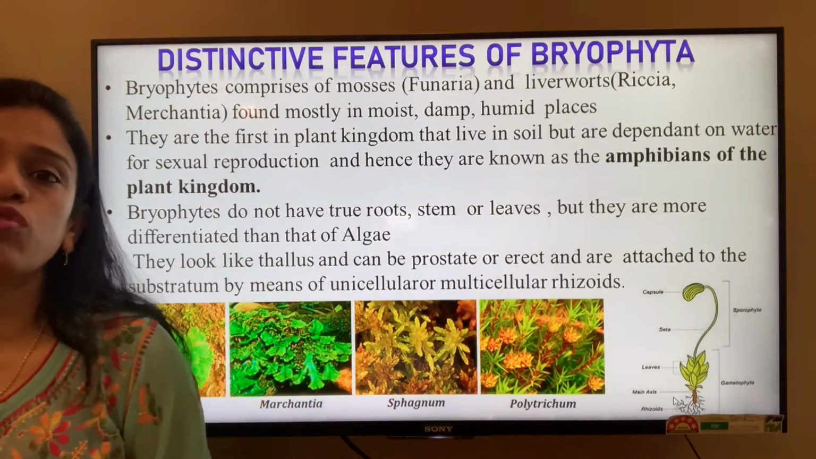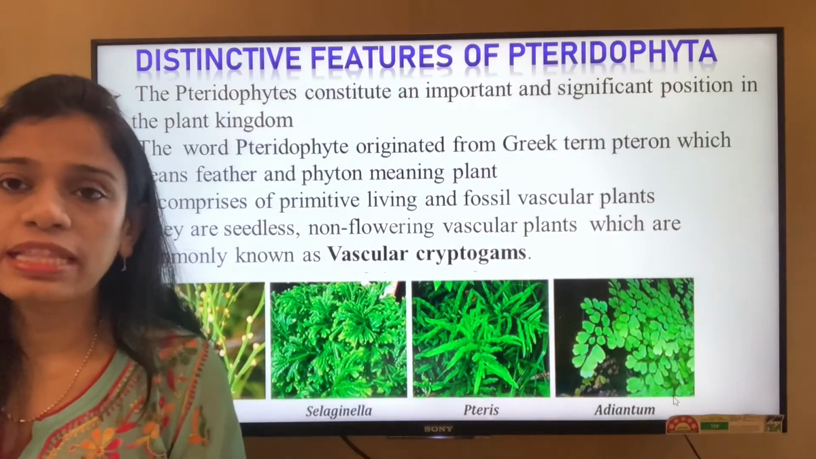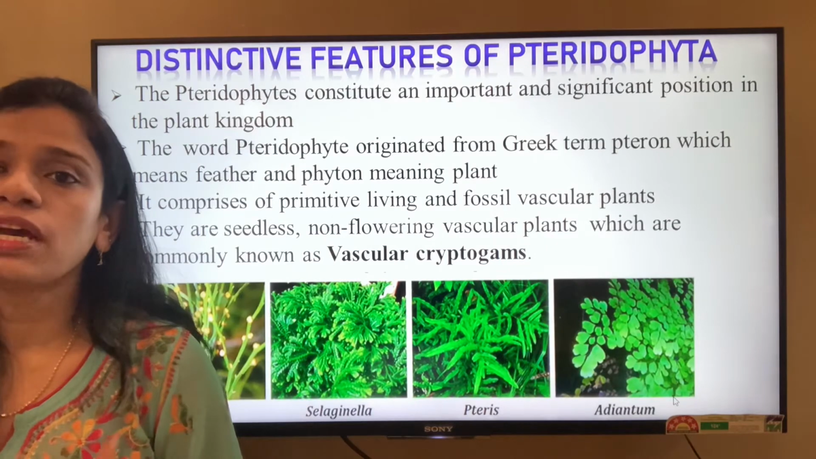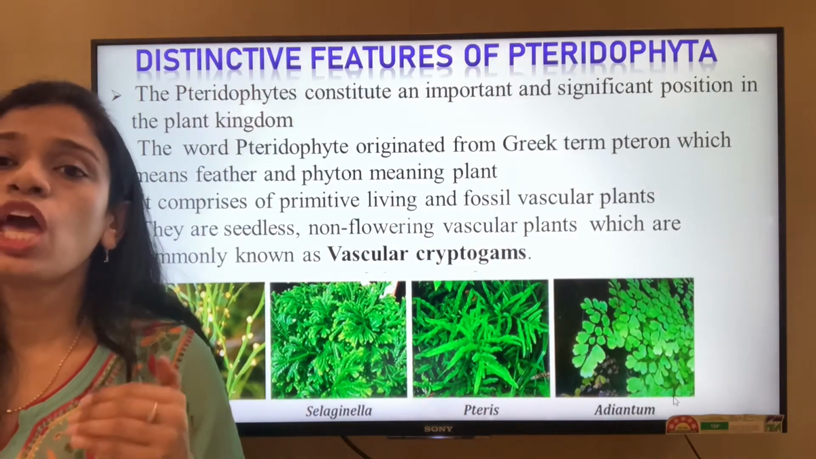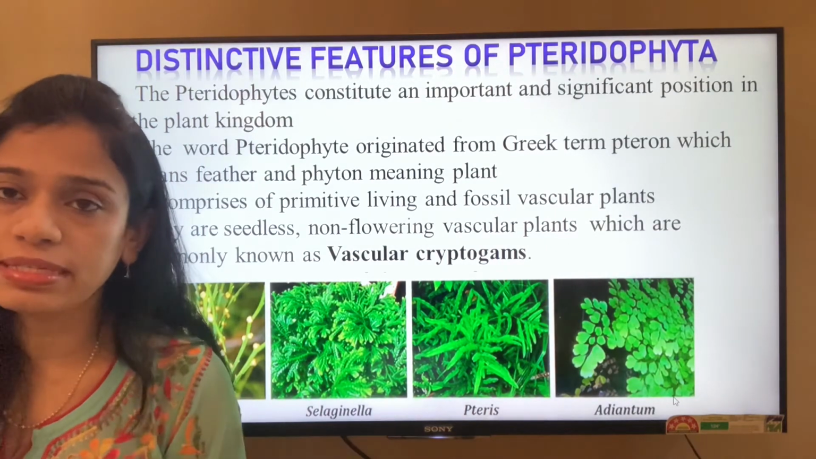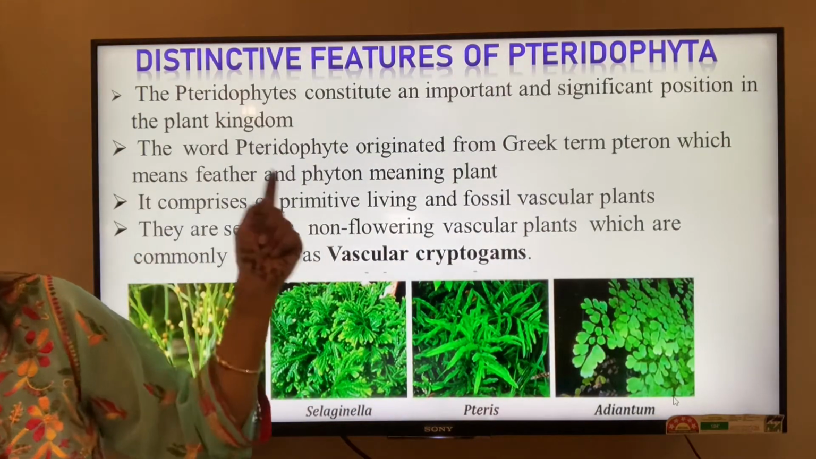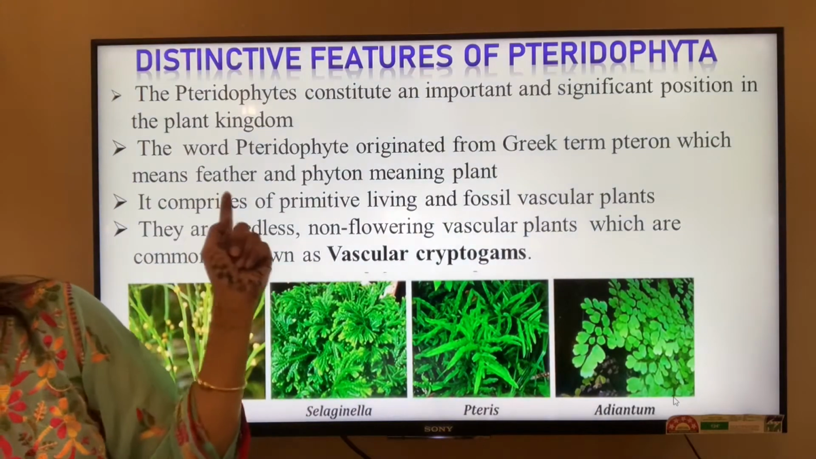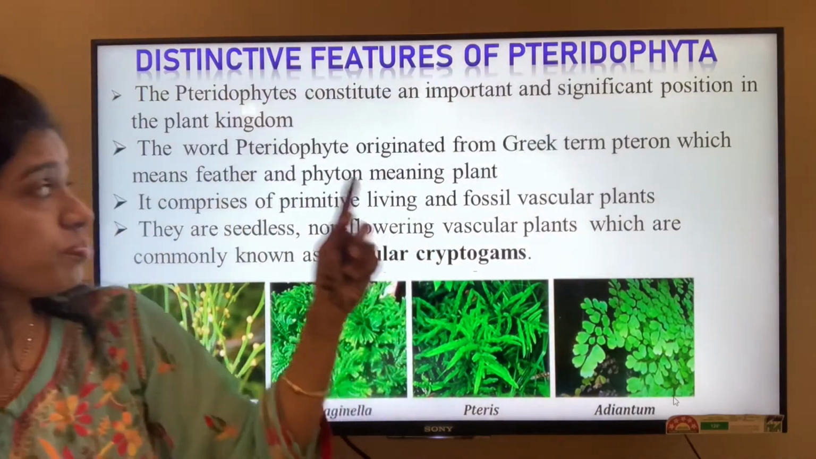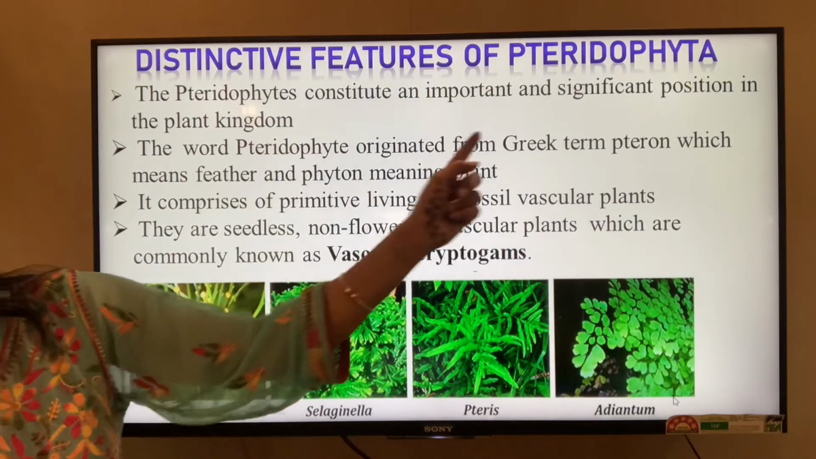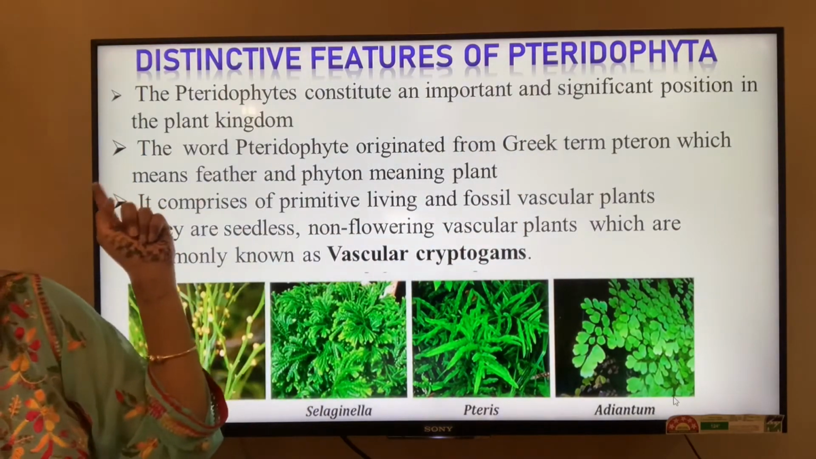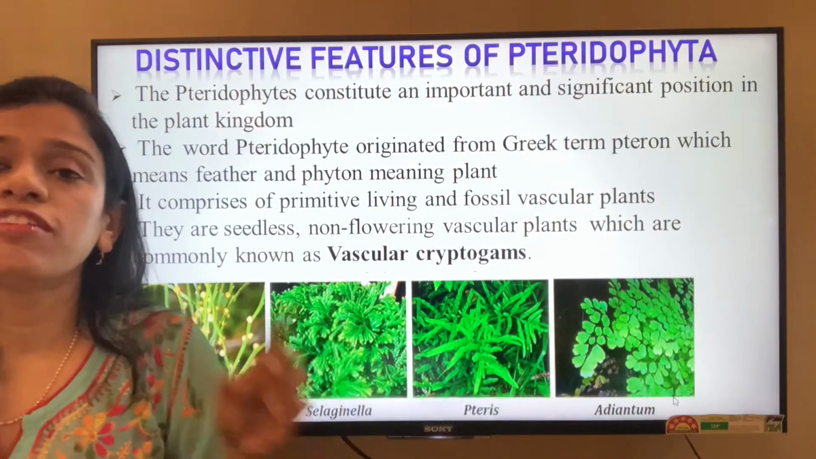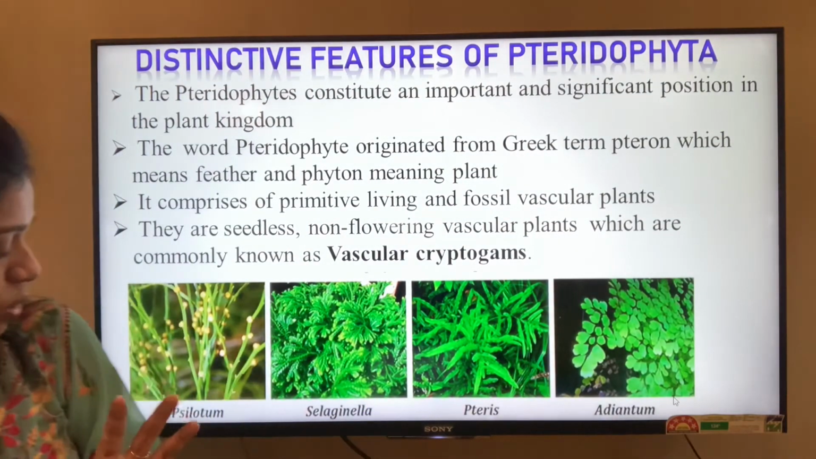Next we'll move on to the Pteridophytes. The Pteridophytes are known as the first plants which have a vascular system. The word pteridophyte originated from the Greek terms pteron, which means feather, and phyton, which means plant. So they hold an important, significant position in the plant kingdom. They comprise primitive living and fossil vascular plants. They are the first vascular plants to be seen.